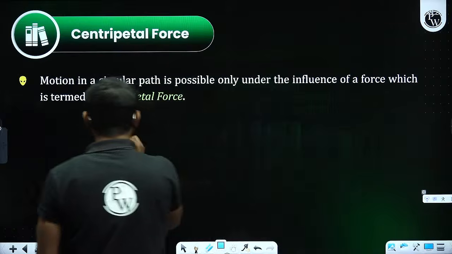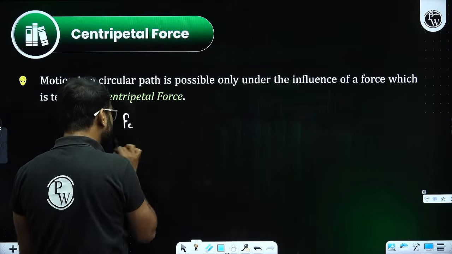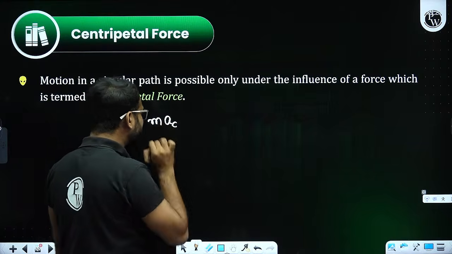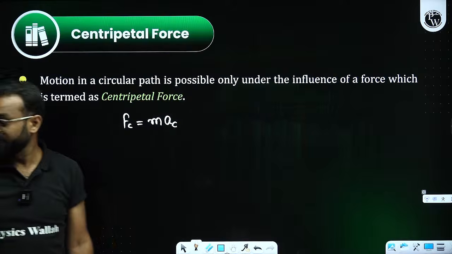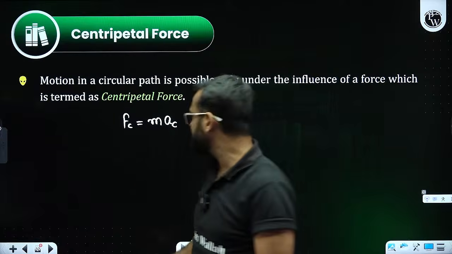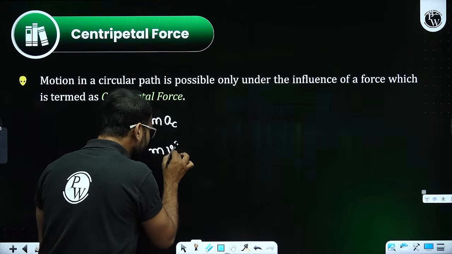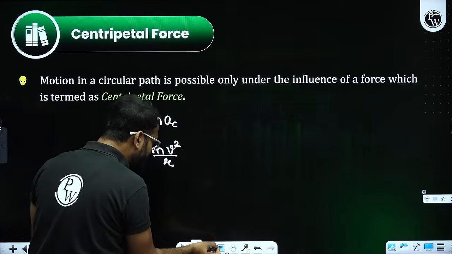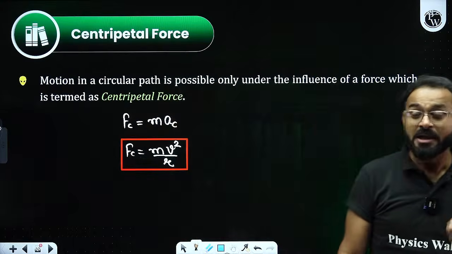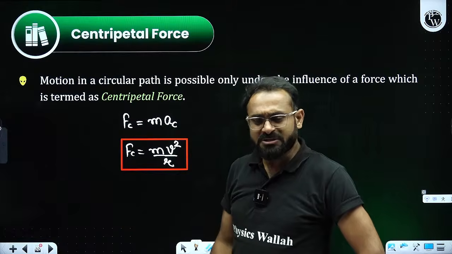How can we represent this? This will be represented by centripetal force equal to mass into acceleration. But which acceleration? Centripetal acceleration. I already told you the value of centripetal acceleration, so how can I write this? m v square by r. So the formula for centripetal force is mv square by r. Okay, no problem. But sometimes what happens?